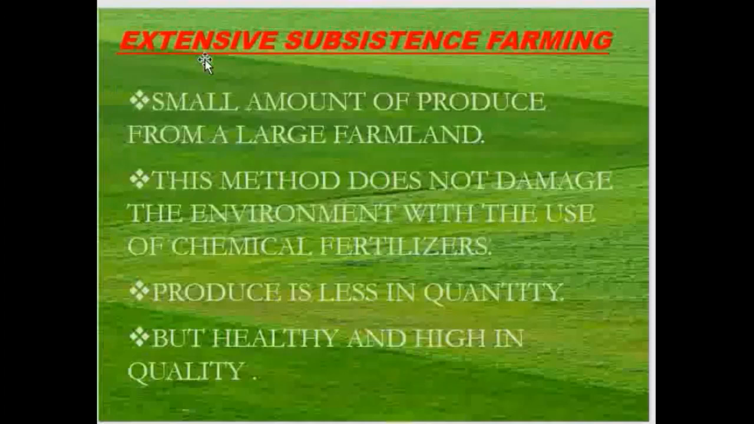The second type of subsistence farming is extensive subsistence farming. Now the features are a small amount of produce from a large farmland. This method does not damage the environment with the use of chemical fertilizers. Produce is less in quantity but healthy and high in quality.